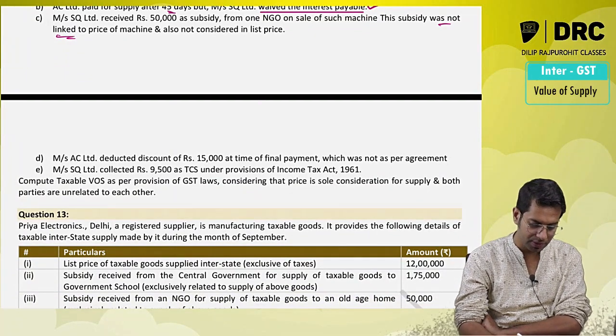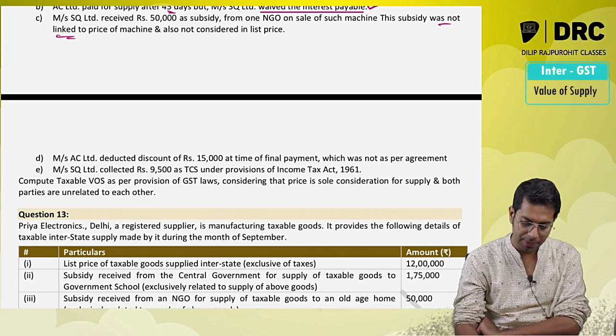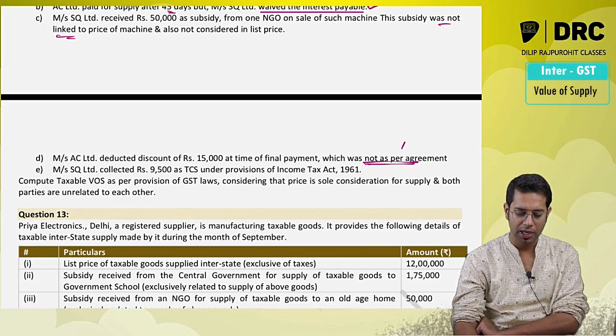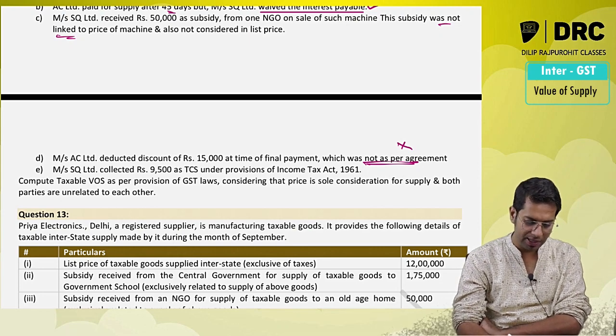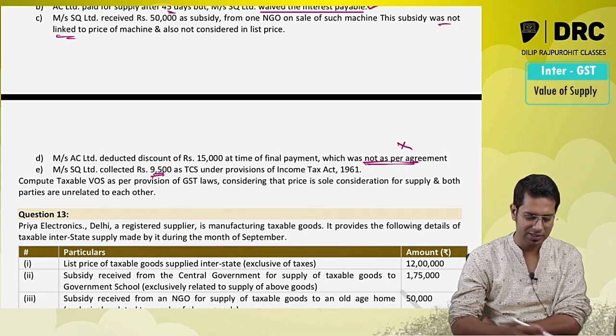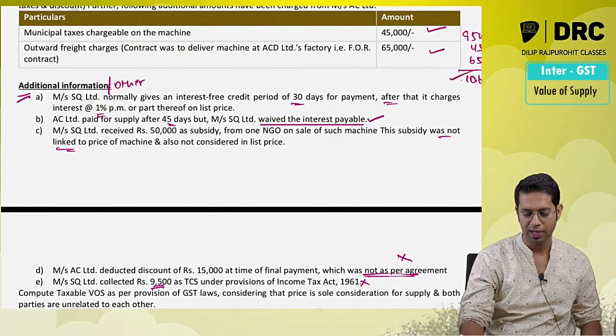Oh, there are some more items. A Limited deducted a discount of 15,000 at the time of final payment, which was not as per agreement. So will this discount be reduced from value of supply? Answer is no. 9,500 TCS was collected. Anyway, this also has no adjustment. It will not be added in value of supply. So whatever answer we have got is right.